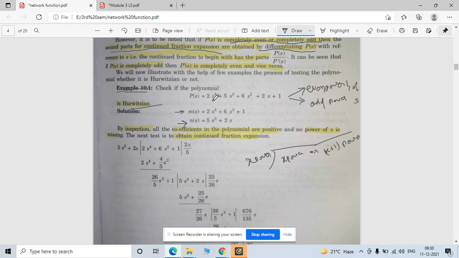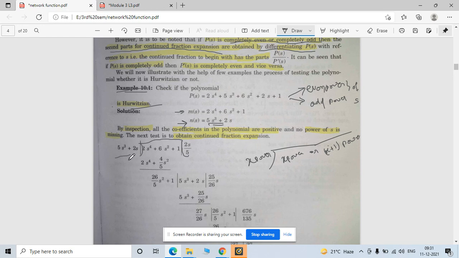Now see, we divide the function into two parts. First is the even part of this function and another is the odd part of this function. Which is the lower power? This is the lower power, right? So this is nothing but your divisor, and what is the dividend is this m of s. So m of s is taken here, and this is your quotient. Okay, this is a type like this.